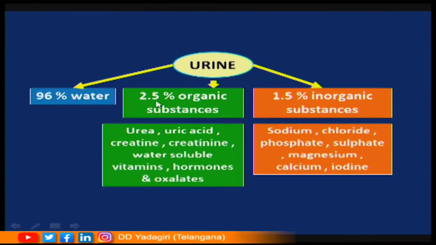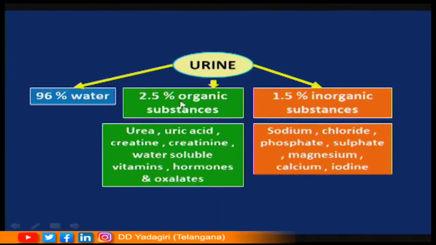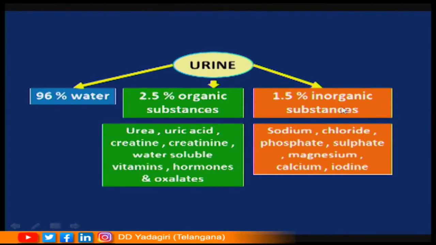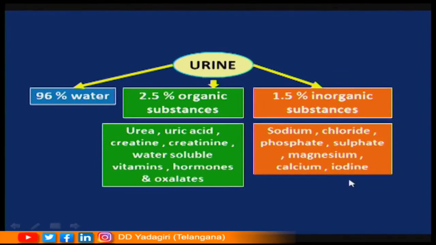The inorganic substances include sodium, chloride, phosphate, sulphate, magnesium, calcium, iodine. These are the components present in the urine.